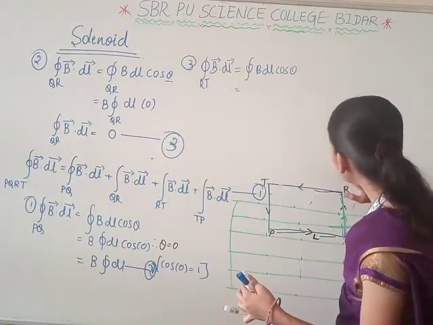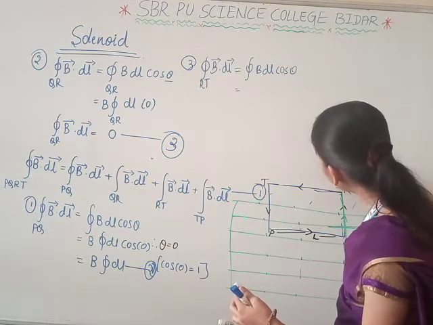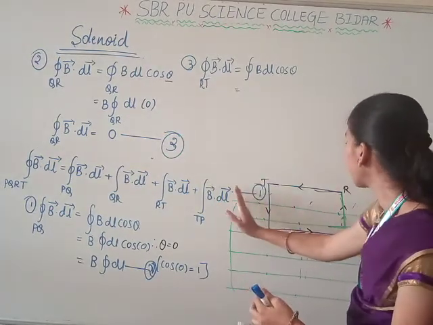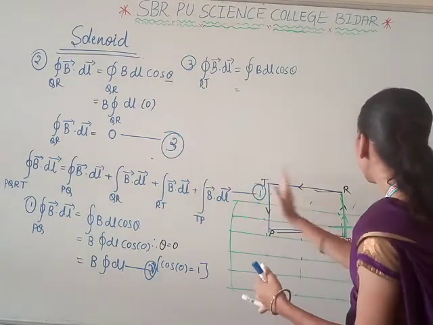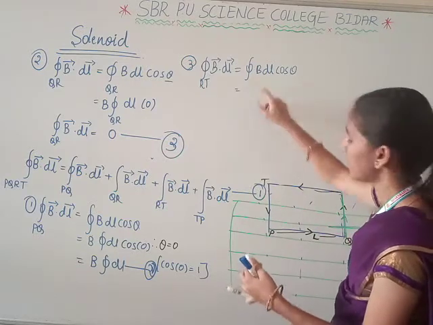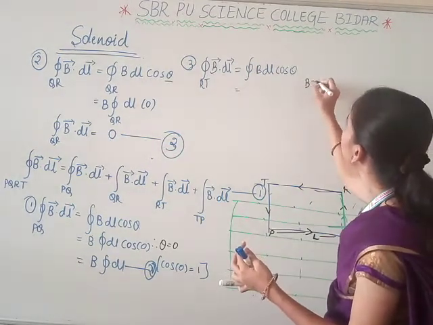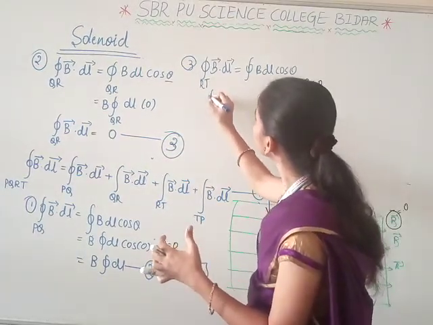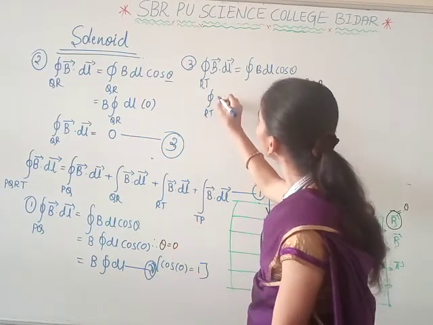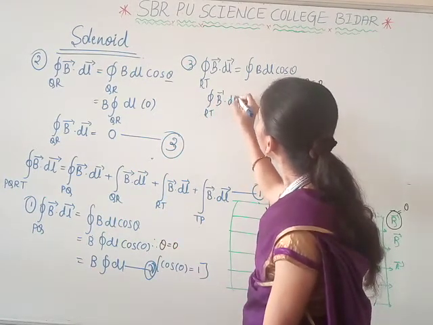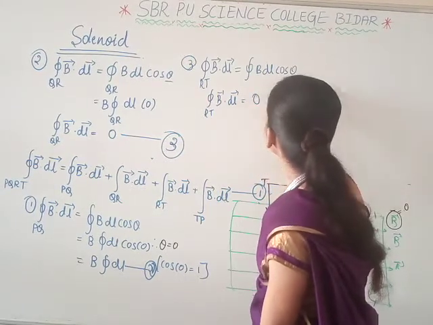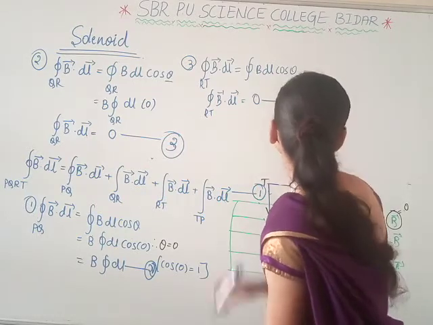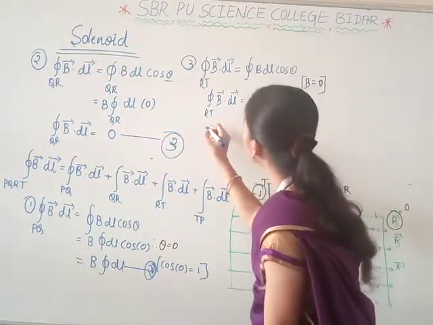Why is it not produced? The current is moving in the direction of RT, and we are having a magnetic field in the direction of T to R here. That's why the B value is equal to 0. When B is 0, the whole term is 0. That is, the integration along RT of B dot dl is equal to 0, because the B term is 0. This is equation 4.